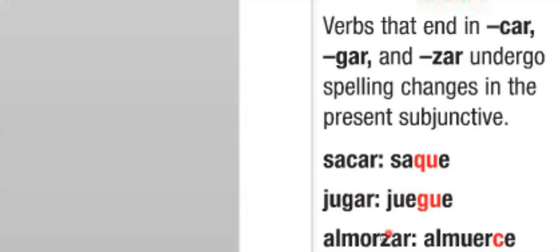This one's a little bit different. It's more about the Spanish pronunciation, the way they pronounce it in Spain. Almorzar is about consistency with the written language. We don't have a ZE combination, so they change it to a C to be consistent. So when we're conjugating these, what we learned in the command form, and you learned in the preterite before, a lot of times it wasn't as complicated because you had to remember to do it only in the preterite yo form. But here in the present subjunctive, you're actually going to do it in every form.